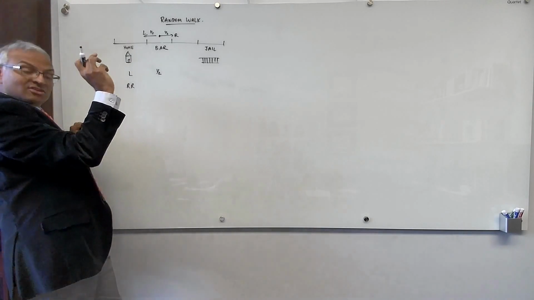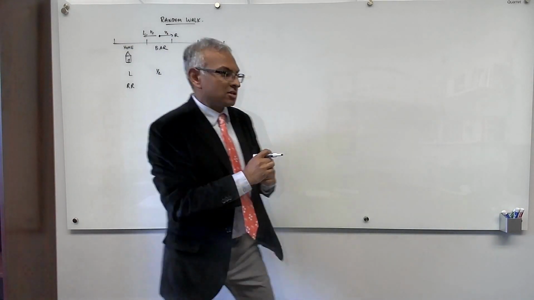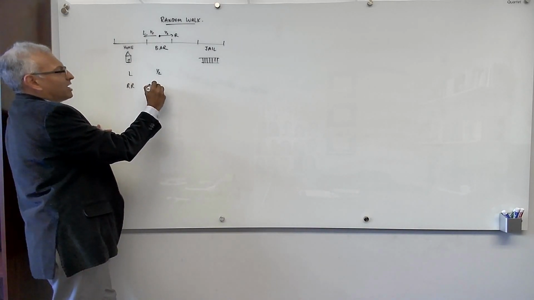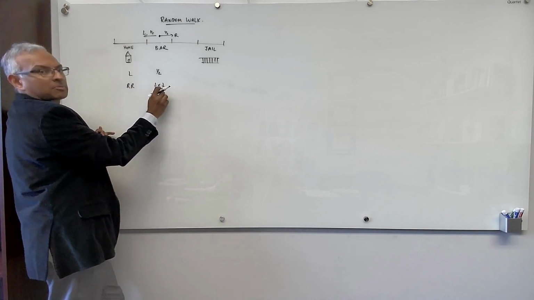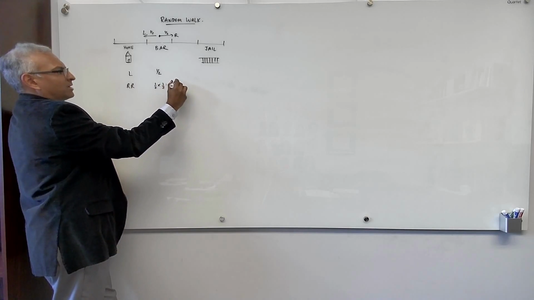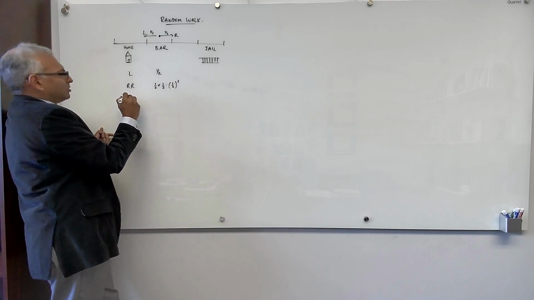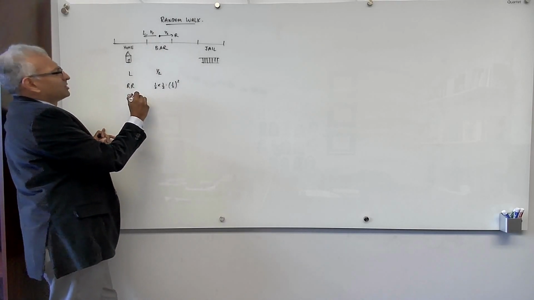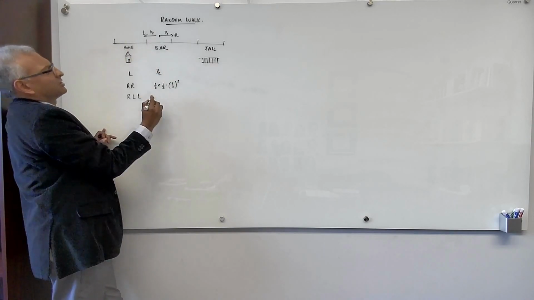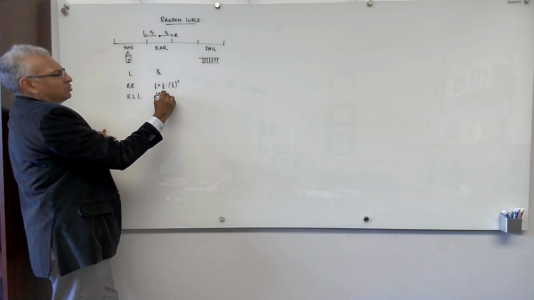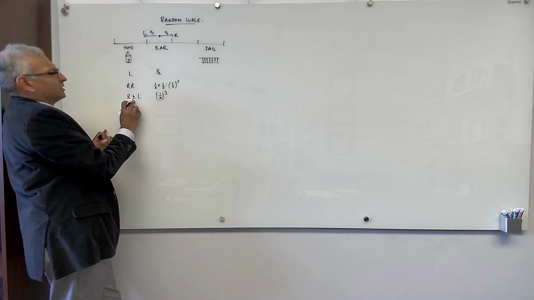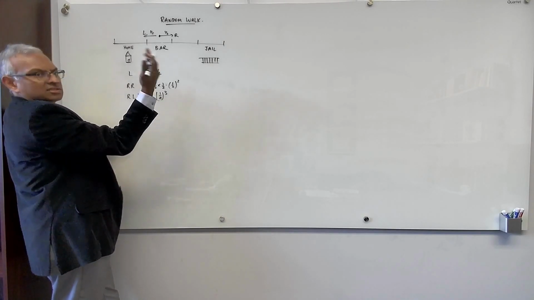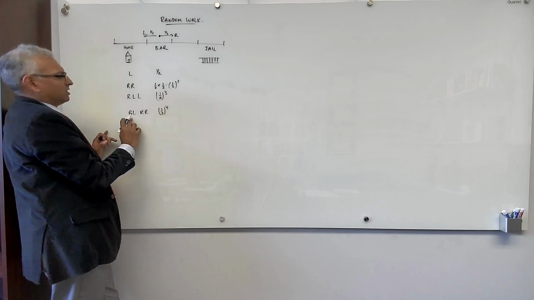And because of independence, and this is where the independence comes in, because each step is independent, the probability to walk right is 1/2, and the probability to walk right again is 1/2. So we have 1/2 times 1/2 because of independence. You multiply probabilities, so this is 1/2 squared. What else can happen? Instead of going right, right, he can go right, left, and now he's back at the bar, and from here he can go left, in which case it ends. So right, left, left, and the probability of this is 1/2 cubed. Or he can go right, left, right, in which case he's in jail, so that's 1/2 to the 4th.